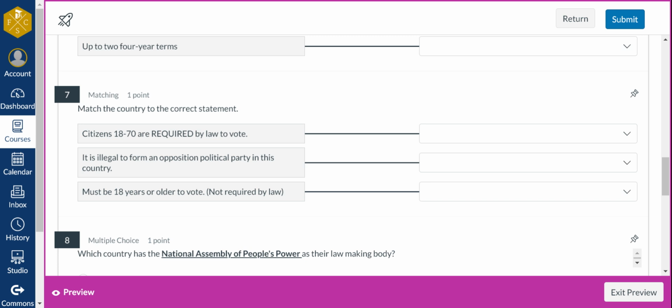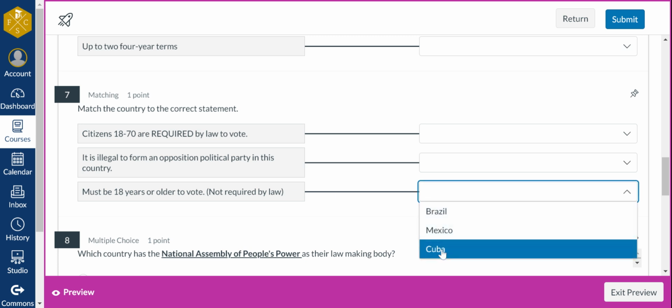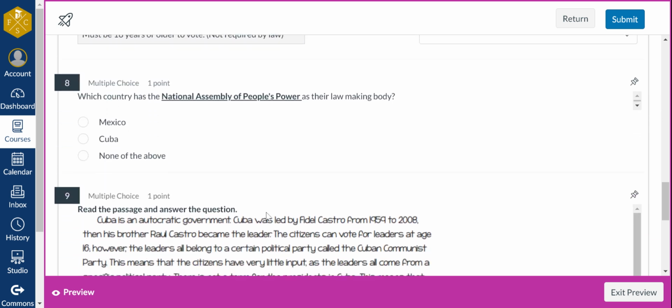Must be 18 years or older to vote. It's not required by law. Brazil, Mexico, or Cuba. Number 8, which country has the National Assembly of People's Power as their law-making body? Which country has it? Mexico or Cuba? Or none of the above, which is not the answer.